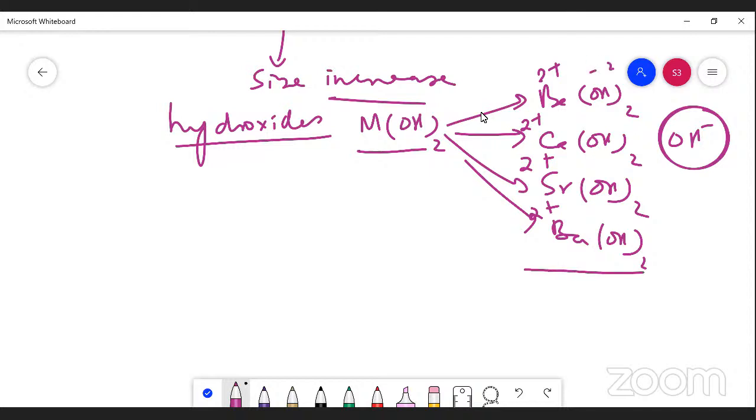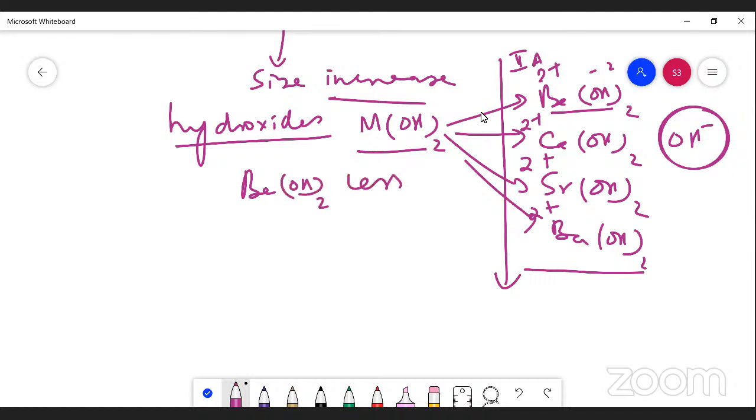All hydroxides. Now in this hydroxide, while you are moving down the groups, to barium hydroxide, this is the secondary family and its hydroxides. Beryllium hydroxide is less basic, and all the others are more basic in nature. So the basic nature increases while you are moving down the groups.